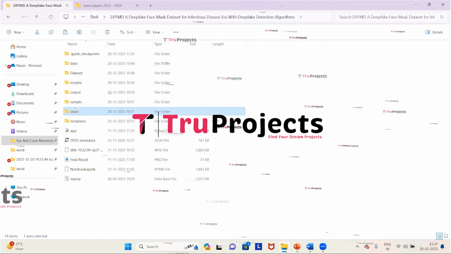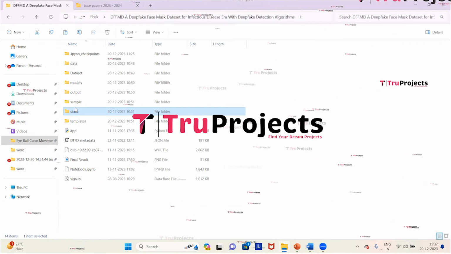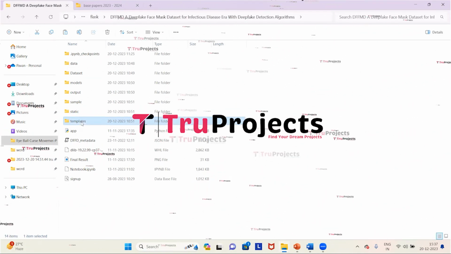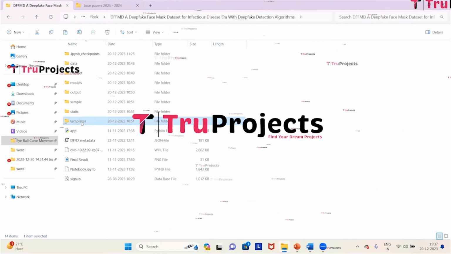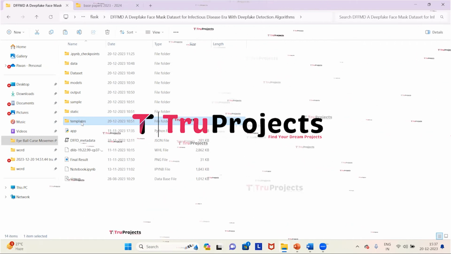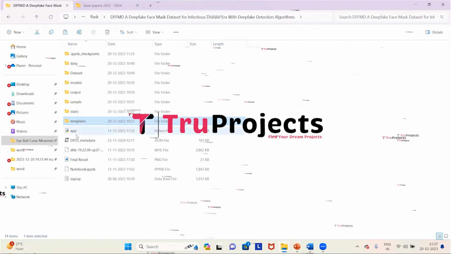This is the static folder. This folder consists of files related to CSS, JavaScript and Bootstrap. This is the templates folder. This folder contains all the HTML pages used in the project. It includes files like index.html, about.html, etc., which represent different pages of the website.